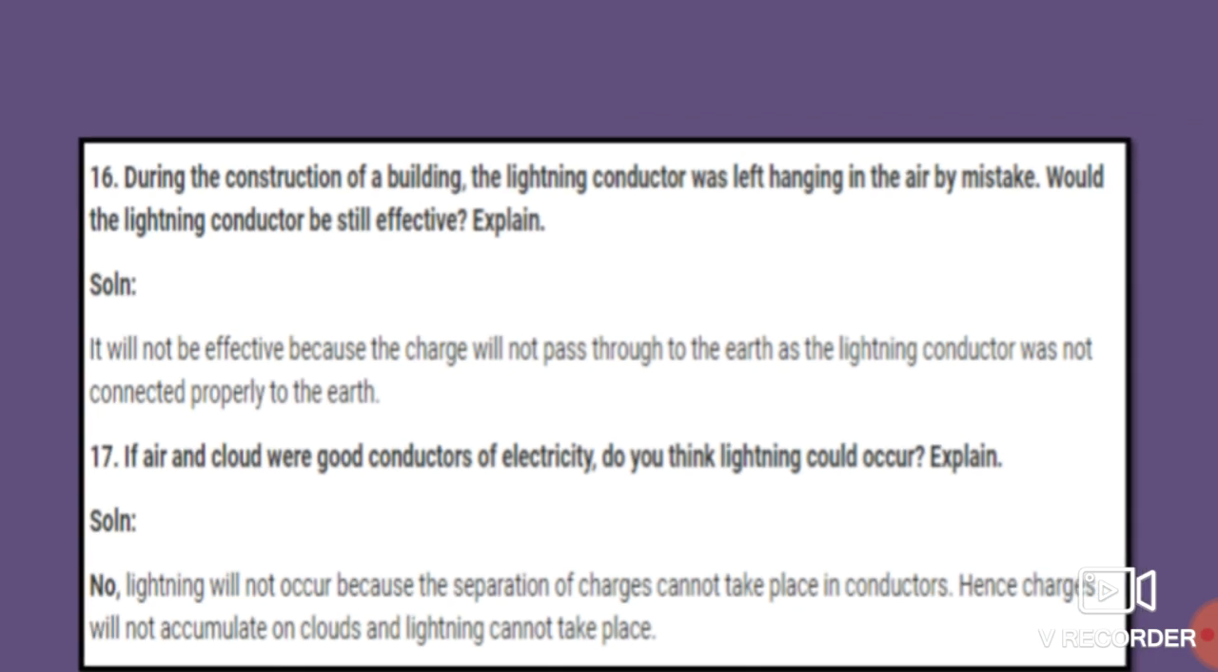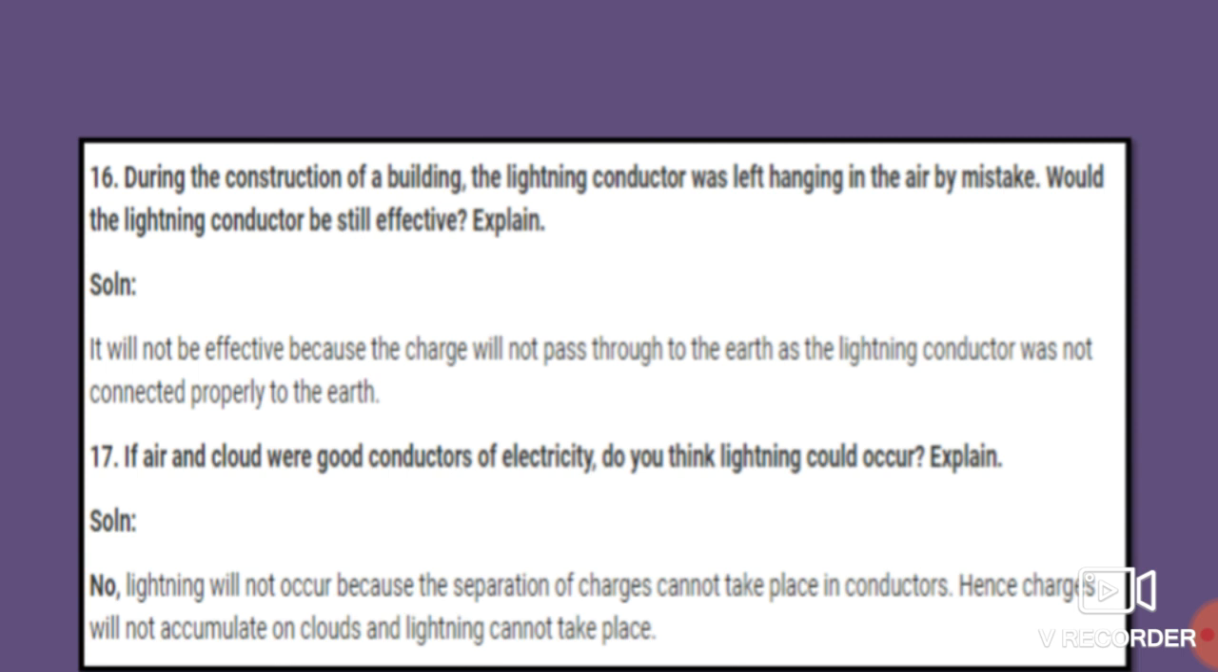Next question. During the construction of a building, the lightning conductor was left hanging in the air by mistake. Would the lightning conductor still be effective? Explain. Again, what is the question? Suppose there is the construction of a building, and during construction the lightning conductor was left hanging in the air by mistake.